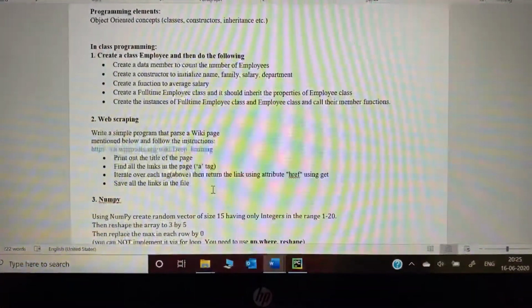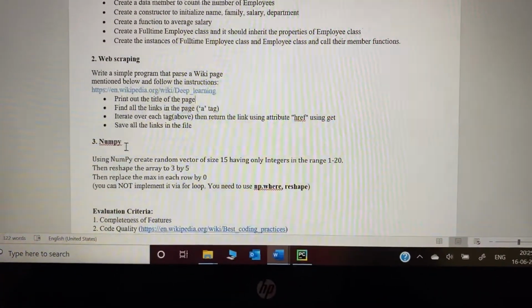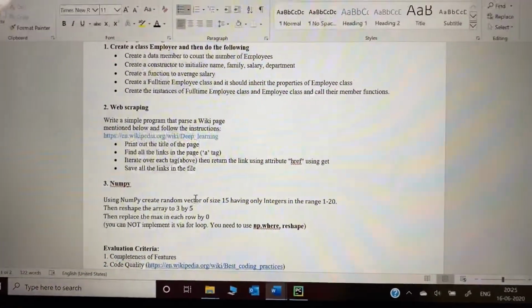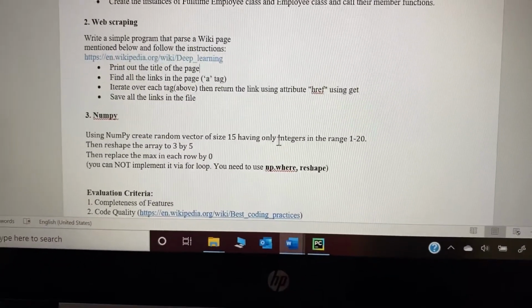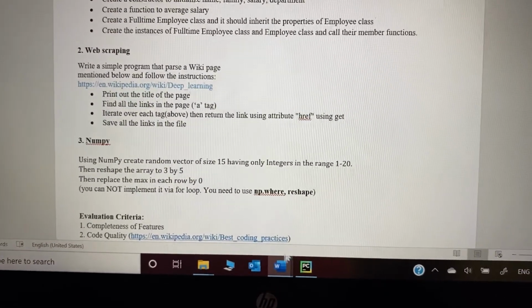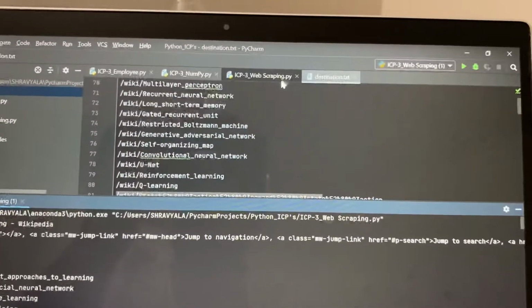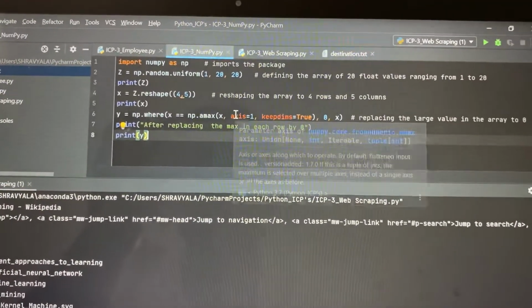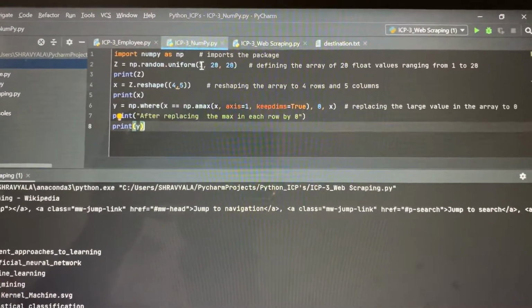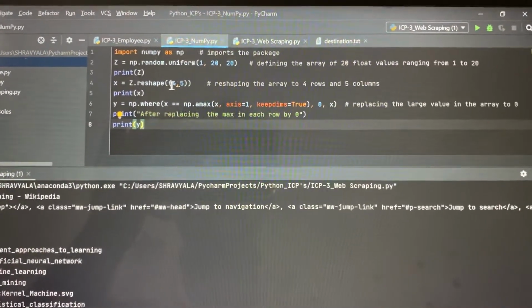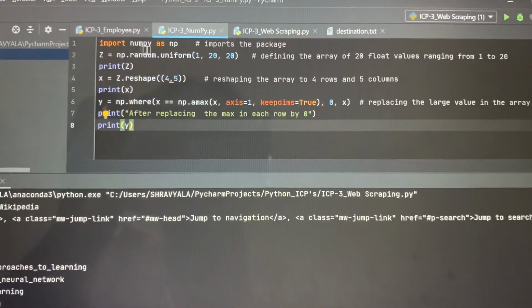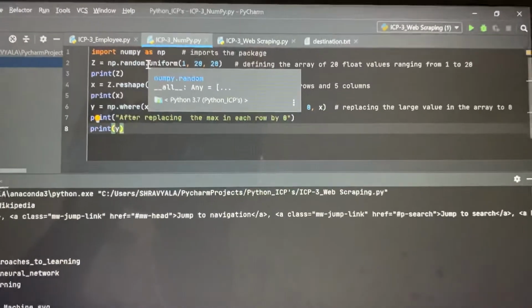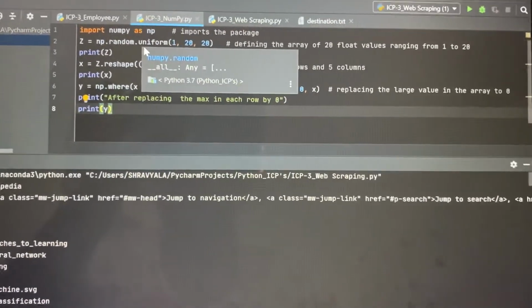And the next one is NumPy. Sorry, this is not the one. Okay. Here with NumPy, we are creating a vector of size 20, having values in the range 1 to 20, and it has to be reshaped to 4 by 5, that is, with 4 rows and 5 columns. Here I'm importing the package NumPy. First we need to ensure that the NumPy package has been installed properly.